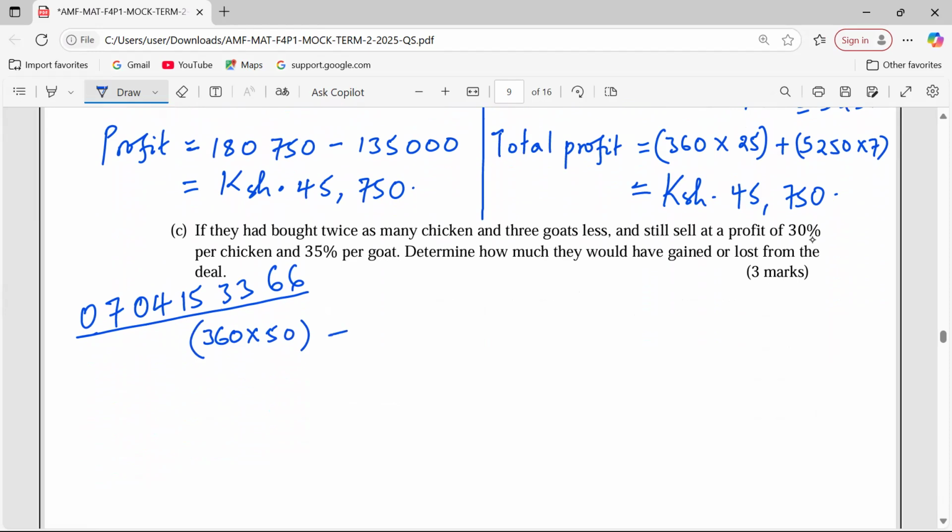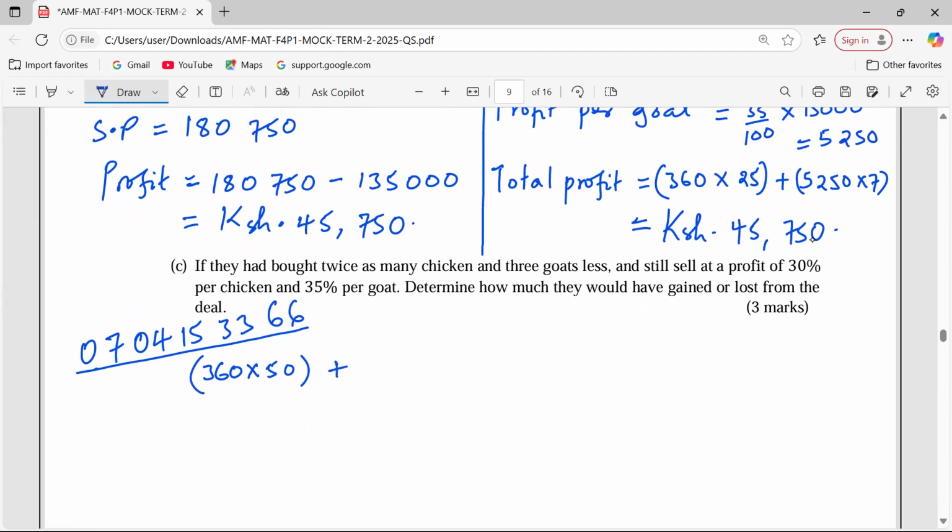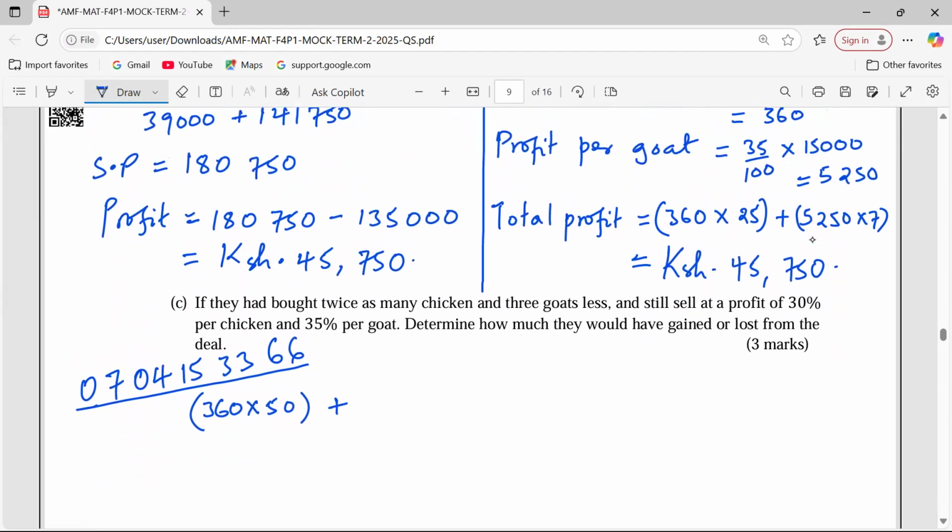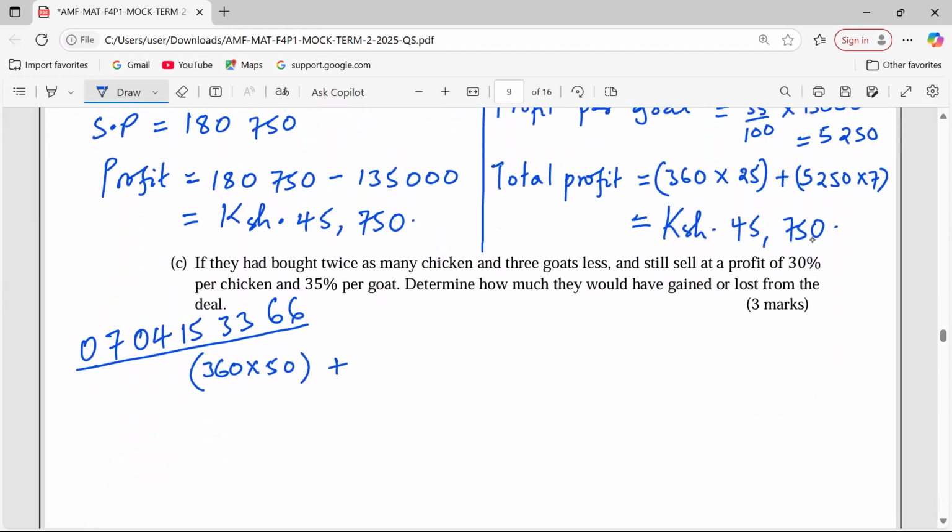That is the profit. Then profit from goats, 3 goats less. When you talk about 3 goats less, then it means the profit of 5250 shall be multiplied by 4 goats instead of 7 goats.